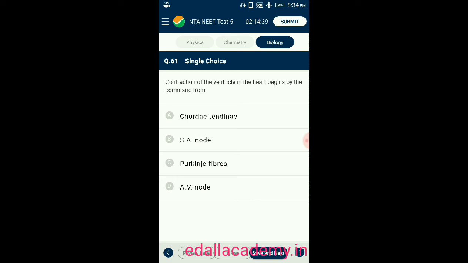Contraction of ventricles in the heart begins by the command from: option A, chordae tendineae; option B, sinoatrial node; option C, Purkinje fibers; option D, AV node. So the correct answer is SA node. The contraction of ventricle in the heart begins by the command from the sinoatrial node. It is generally called the natural pacemaker. So the correct option is B.